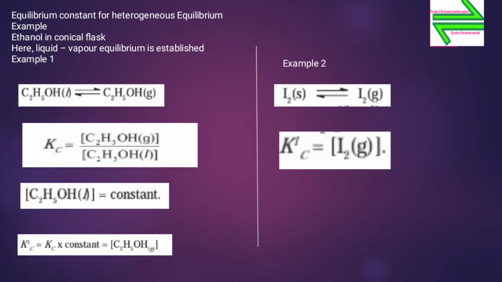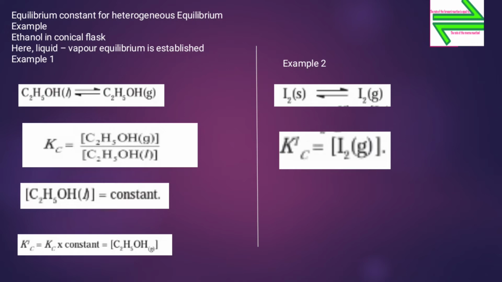At any given temperature, the density of a liquid is constant irrespective of the amount of liquid, and therefore the denominator, that is the concentration of liquid ethanol, C2H5OH, is constant.